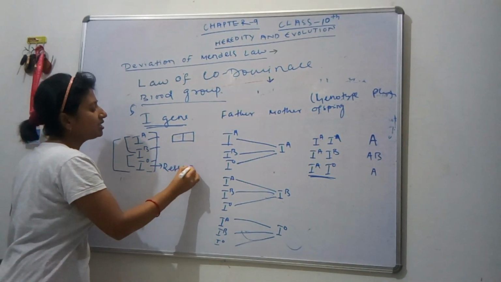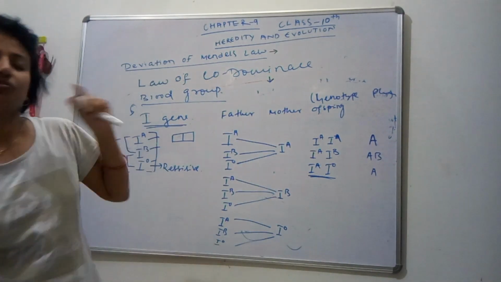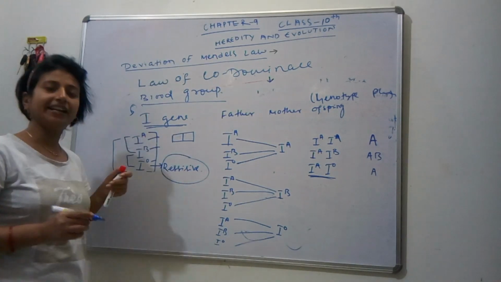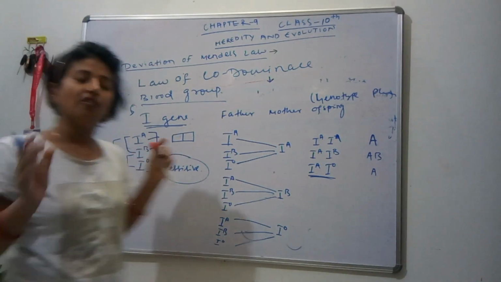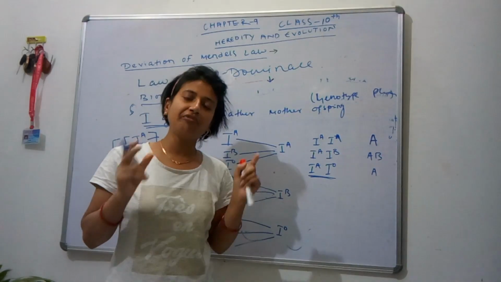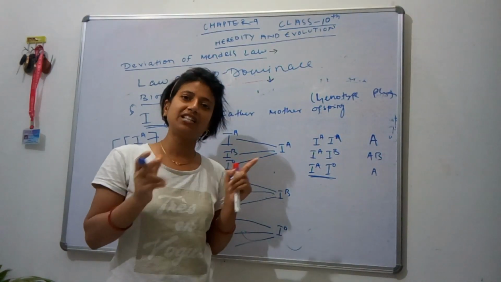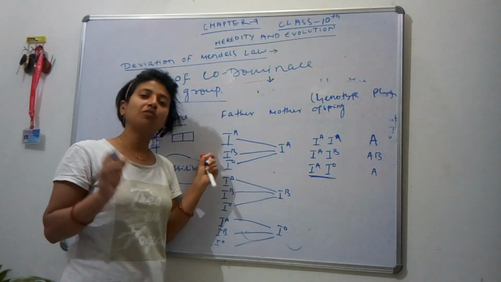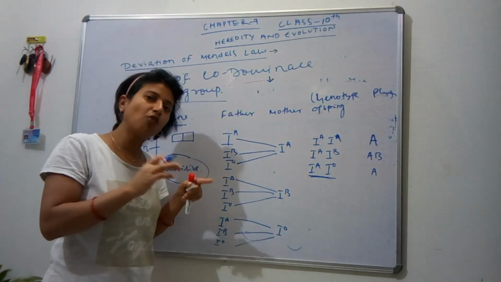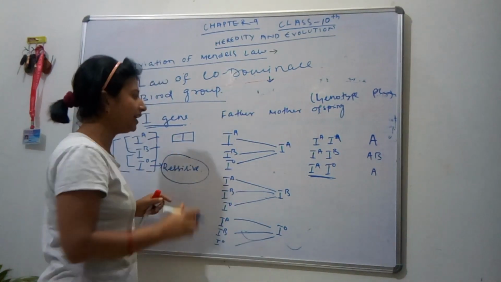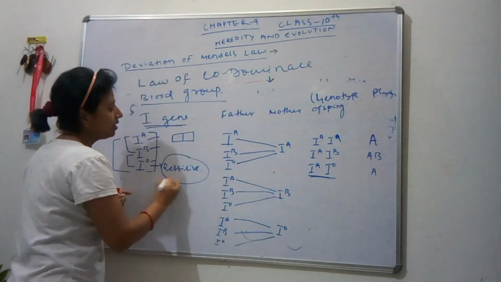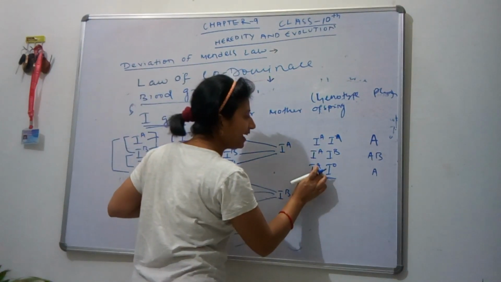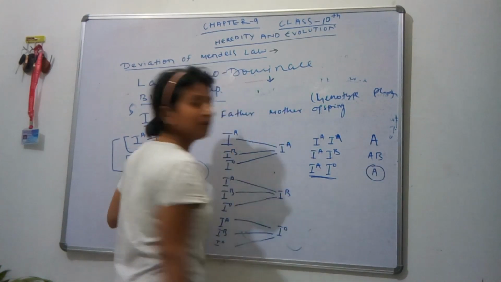Recessive means it does not express when it comes with another allele. As we know, any recessive trait expresses itself when it is homozygous, meaning one person expresses blood group O when both the alleles from both the parents, from mother and father, are the same. O blood group will be expressed when both IO and IO come from both the parents. So here, as I have told you, IO is recessive. Due to its recessive character, when it comes with IA, it expresses only blood group A.